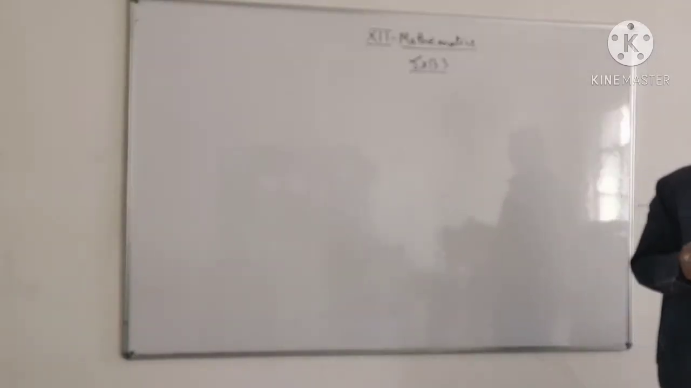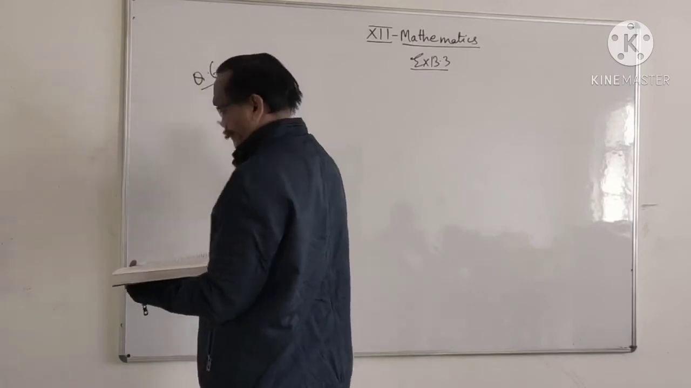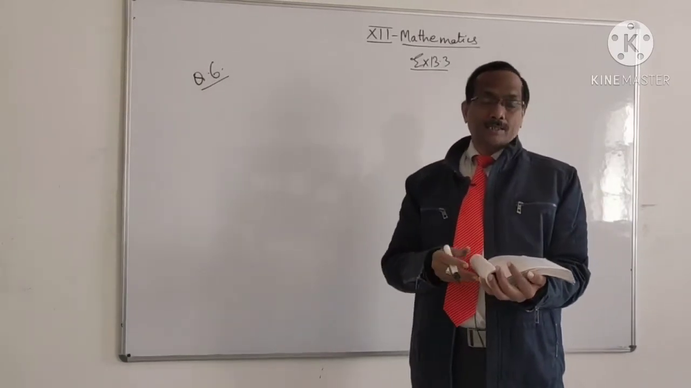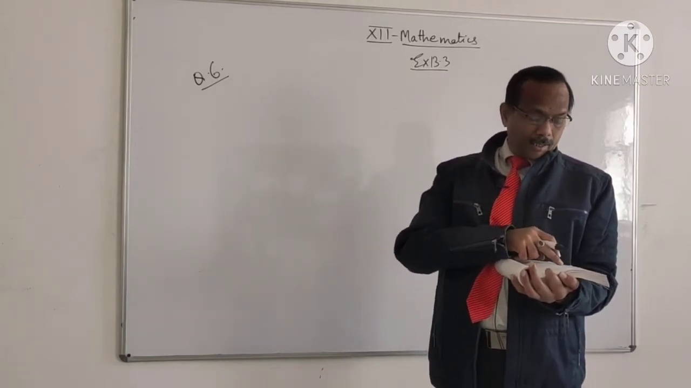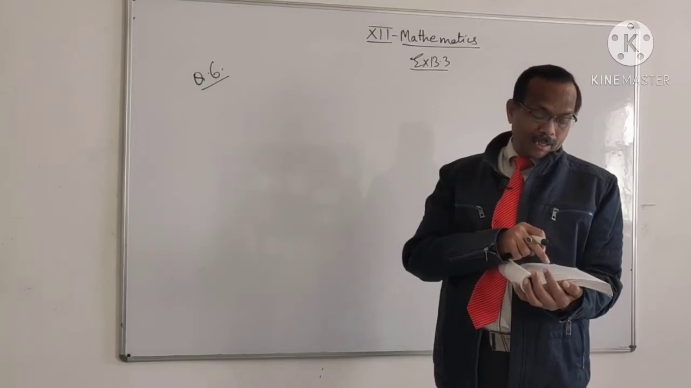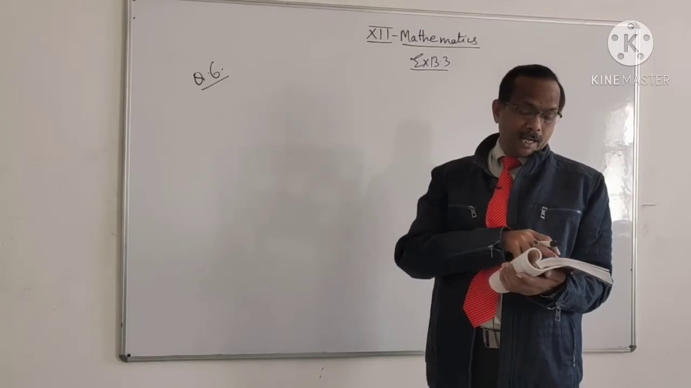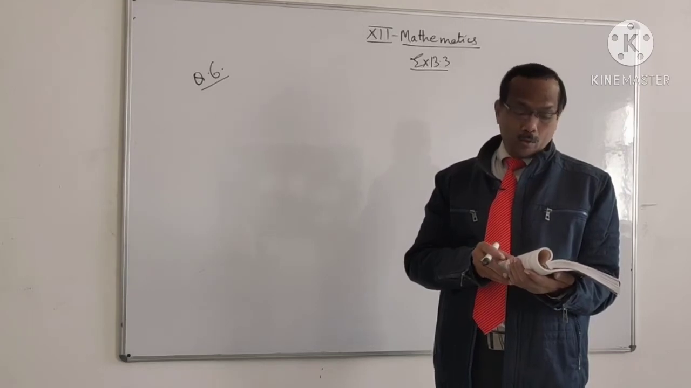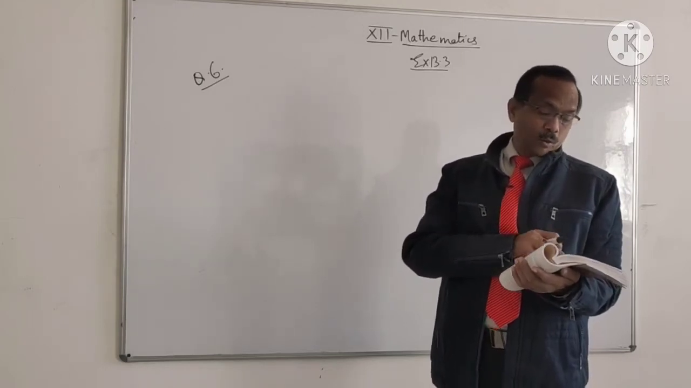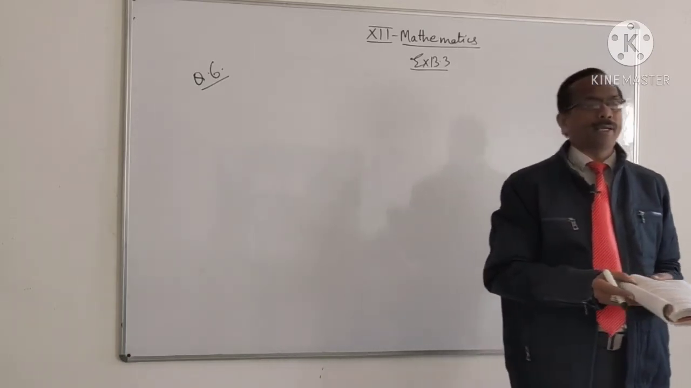Now question number 6. The question is: there are 3 coins. One is a two-headed coin, another is a biased coin that comes up head 75% of the times, and the third is an unbiased coin. One of the 3 coins is chosen at random and tossed. If it shows head, what is the probability that it was the two-headed coin?